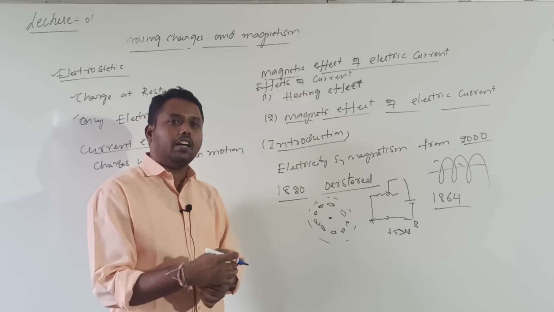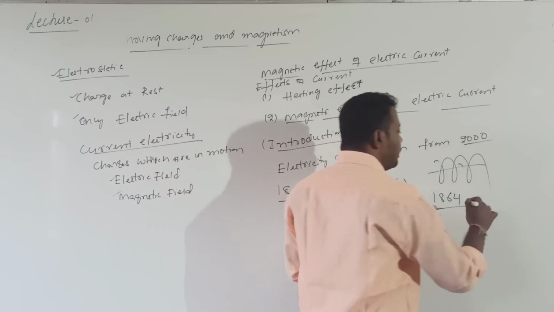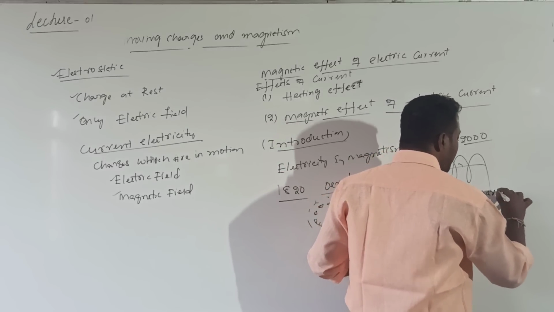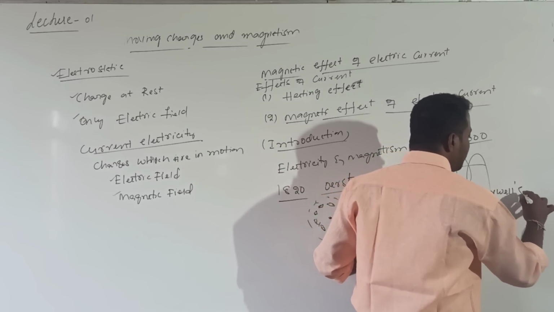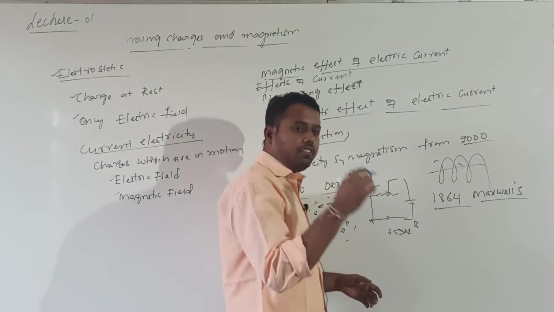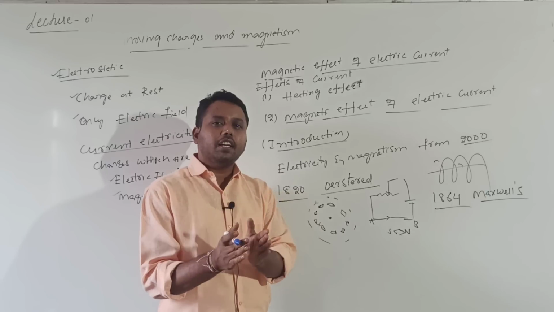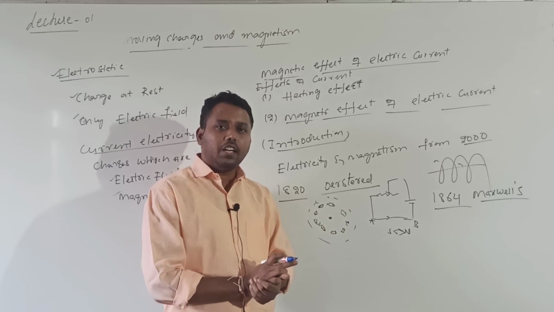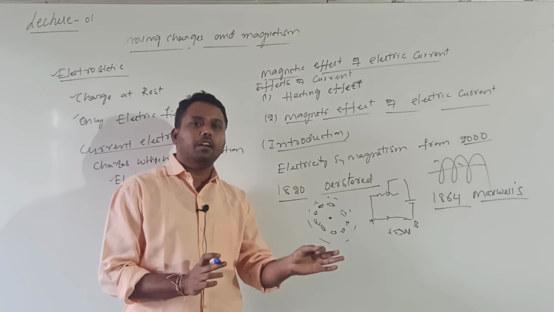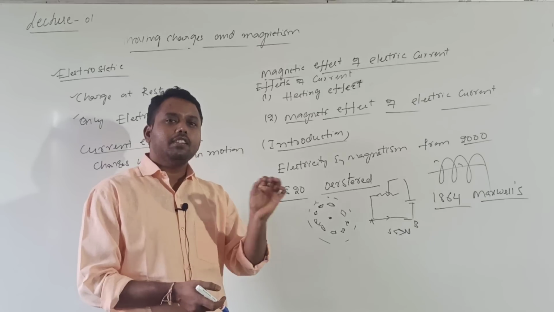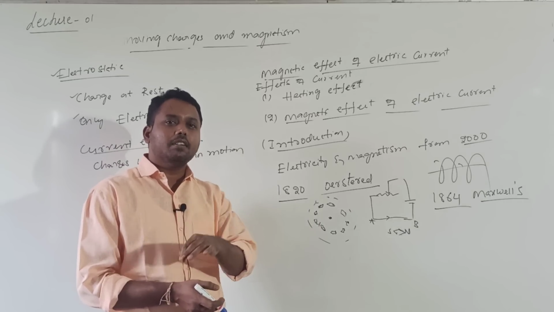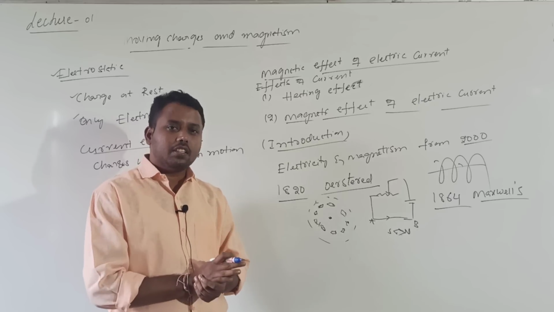The formulas of electromagnetism are Maxwell's equations, which you will come to know in the 8th chapter on electromagnetic waves. According to Maxwell, a time varying electric field produces a magnetic field and a time varying magnetic field produces an electric field. In this way electricity and magnetism are interrelated with each other.